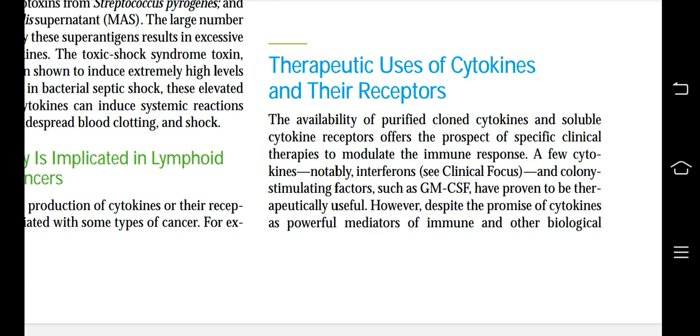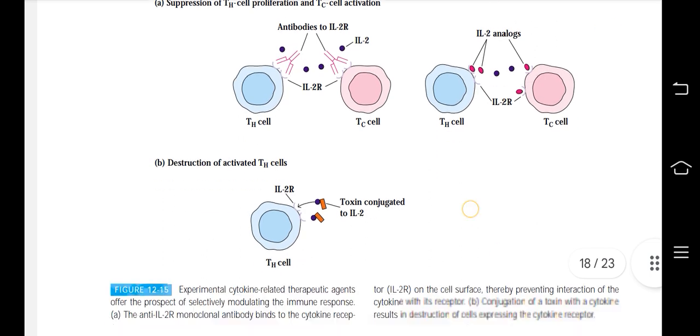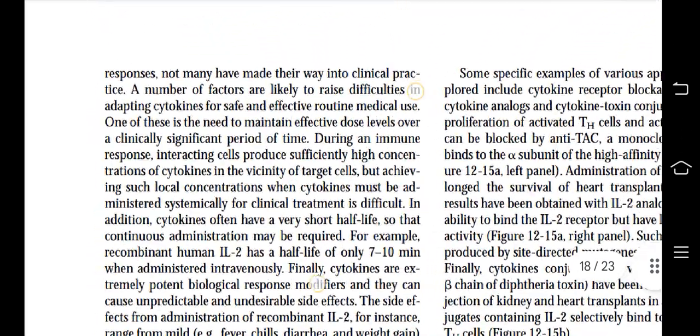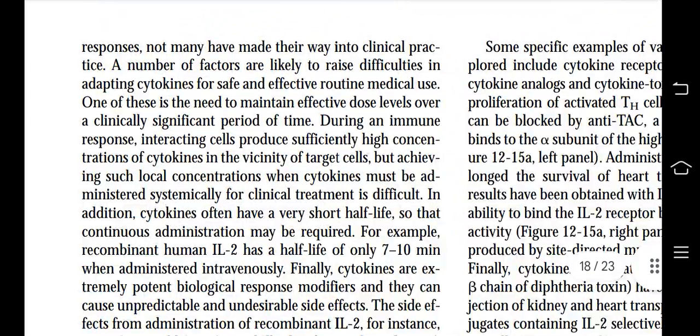However, despite the promise of cytokines as powerful mediators of immune and other biological responses, not many have made their way into clinical practice. A number of factors are likely to raise difficulties in adapting cytokines for safe and effective routine medical use. One of these is the need to maintain effective dose levels over a clinically significant period of time.